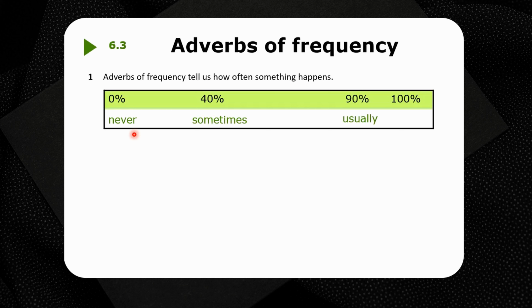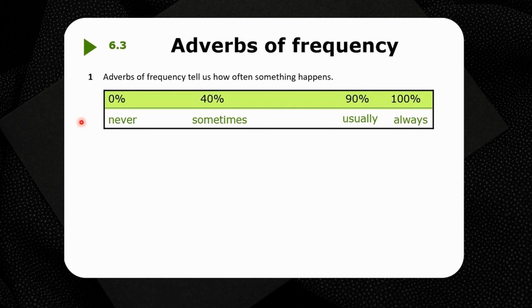Usually, so that means you usually go to school, right? Usually you go to school. Always, every day. For example, me, I always drink coffee. So every day, always. Never, I never go to school.